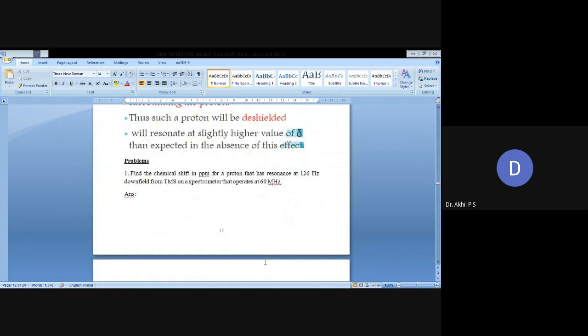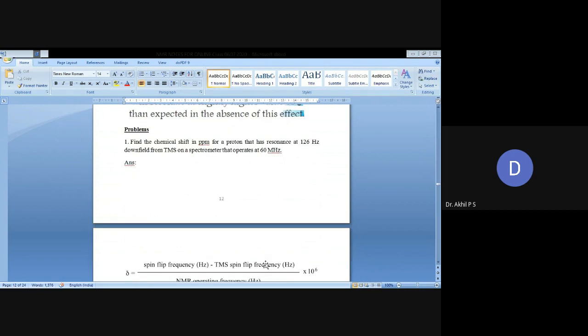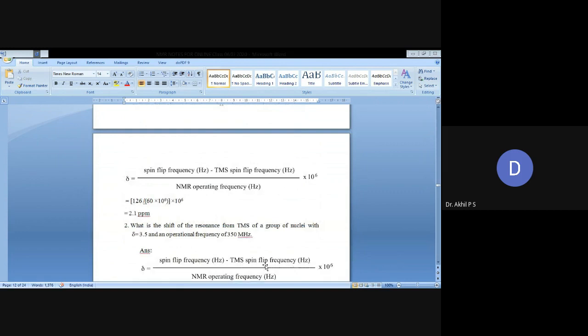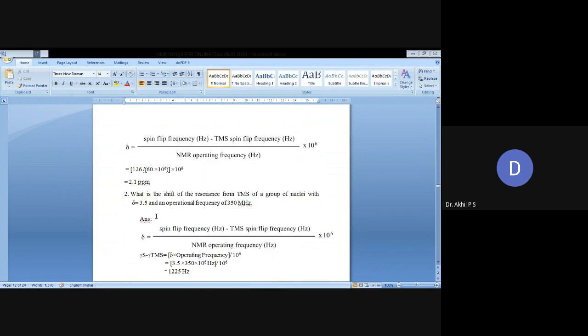Find the chemical shift in ppm for the proton that has resonance 126 Hz downfield from TMS on a spectrometer that operates at 60 MHz. Delta value equation: spin flip frequency minus TMS spin flip frequency, divided by NMR operating frequency, into 10 raised to 6. After substituting the values, we get a delta value of 2.1 ppm. One more example is also listed here.